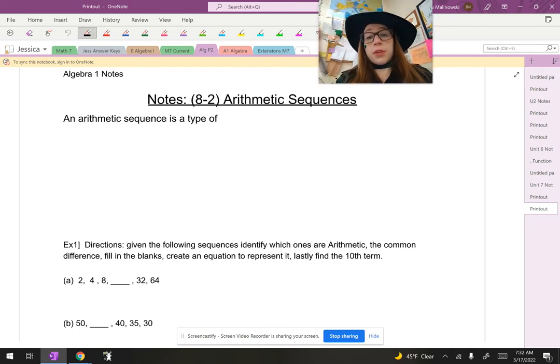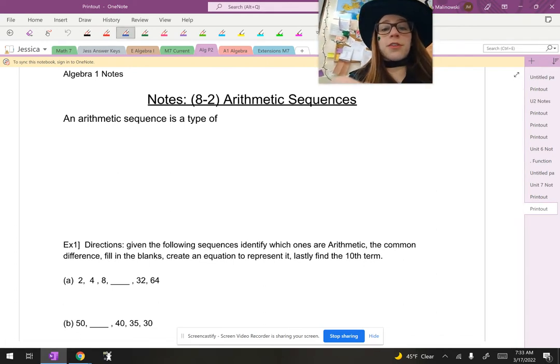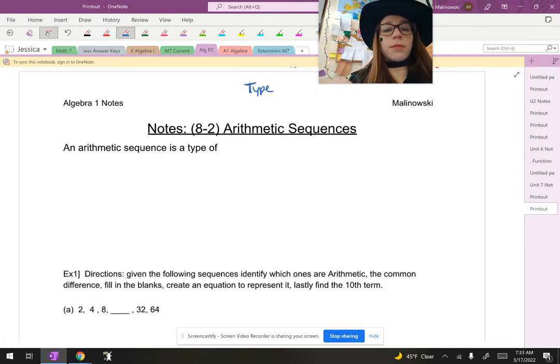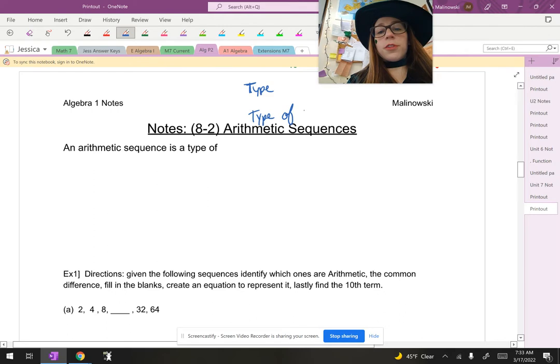So as a verb, it's arithmetic. As an adjective, it's describing something. It's talking about a type of sequence. So that's what's going on right here. This arithmetic piece is just talking about a type. So arithmetic is just talking about a type of sequence. S-E-Q-U-E-N-C-E. Boom.